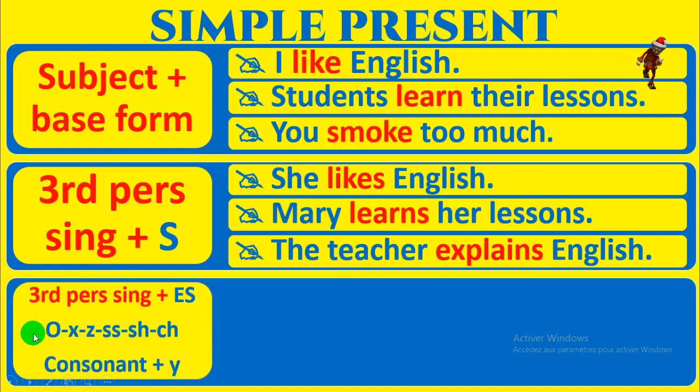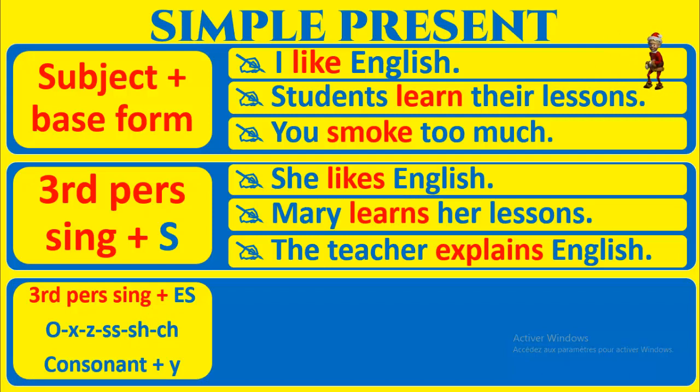Verbs ending in O, like go, do, echo. Verbs ending in X, like relax, fix. Verbs ending in Z, like fuzz, buzz, quiz. Verbs ending in double S, like miss, kiss, dress. Verbs ending in SH, like finish, wash, push.